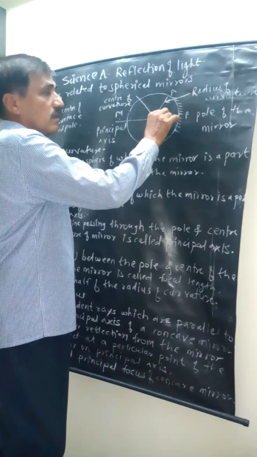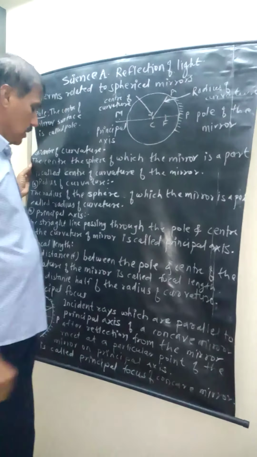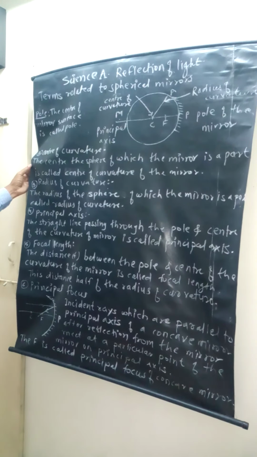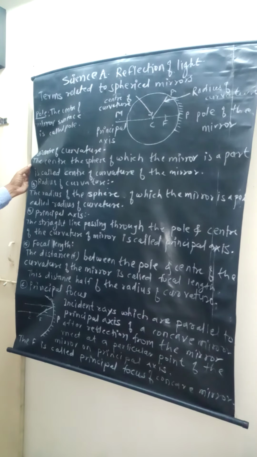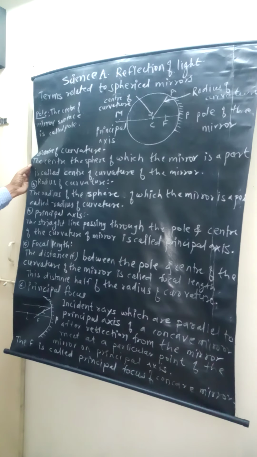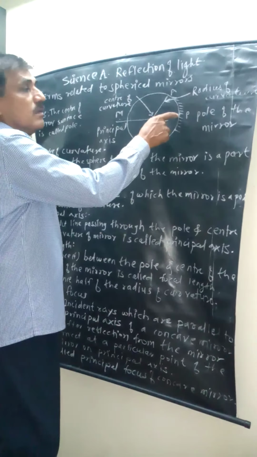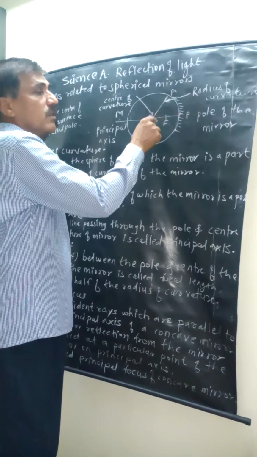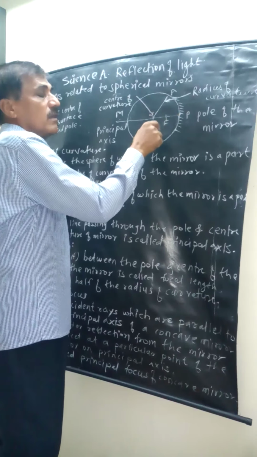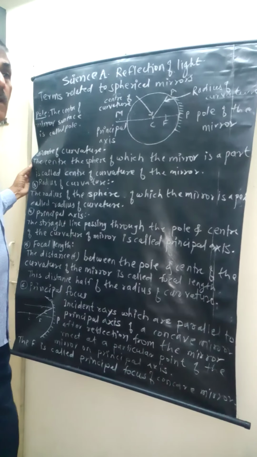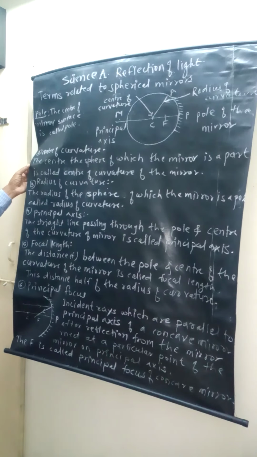F is the focal length. The distance between the pole and the focus is called the focal length of the mirror.